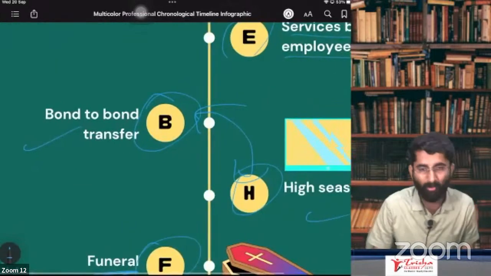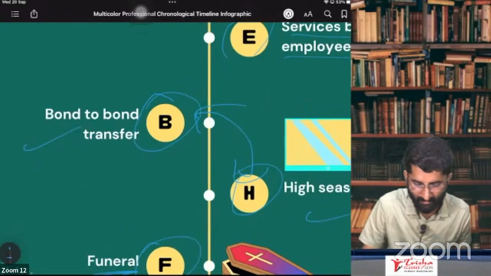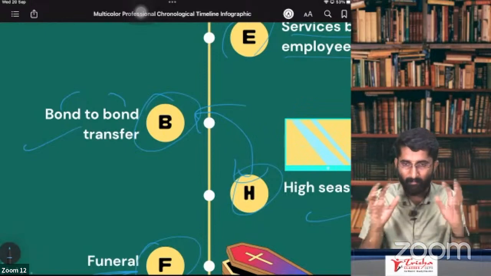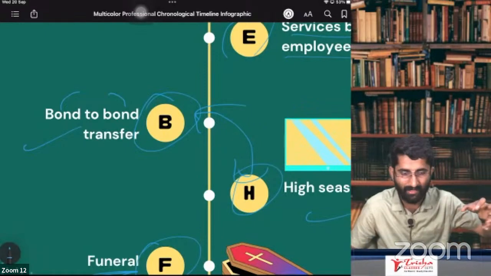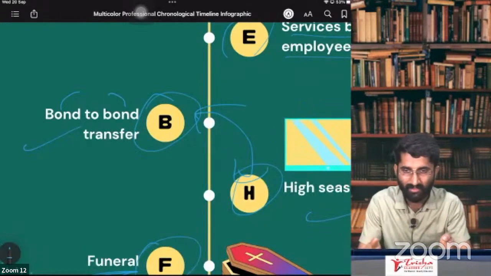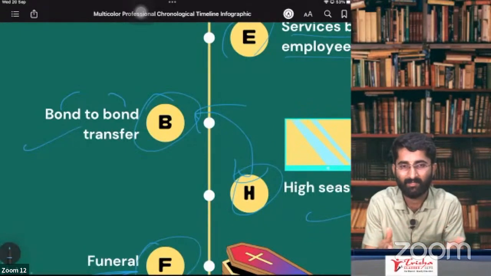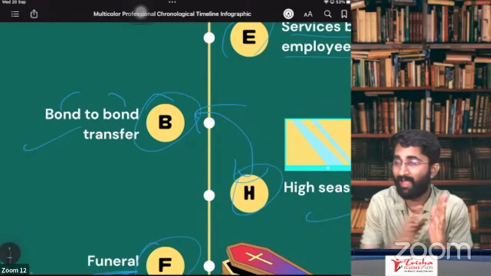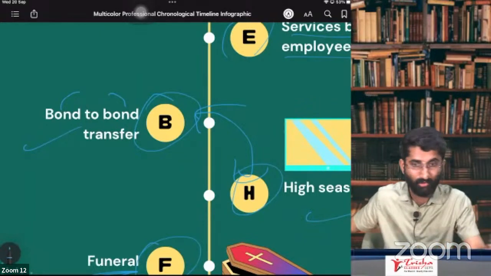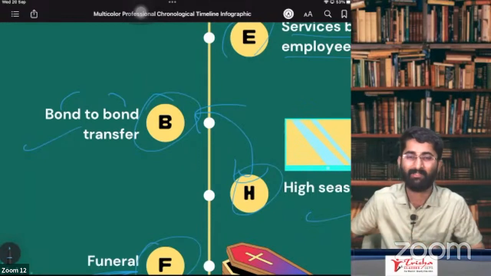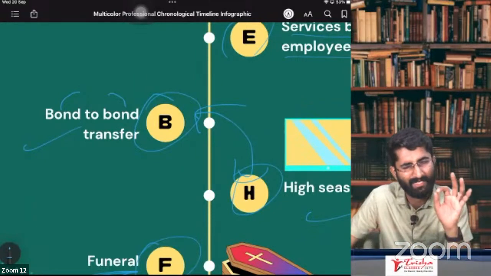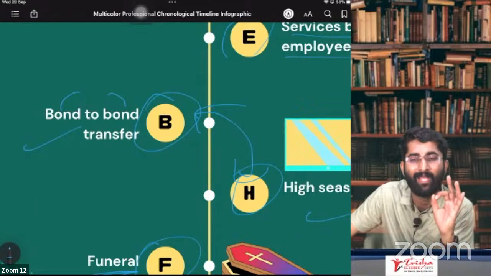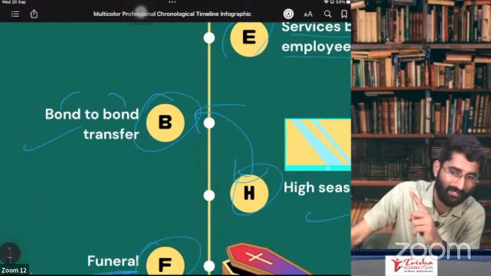Next one, bond to bond transfer. For the time being, what is bond to bond transfer? These are goods which have arrived. For example, I imported goods which have arrived in India and are there in the port. Now, I don't have money to pay the customs duty, so I take some time from the customs officers. Meanwhile, I find one buyer for those goods and I sell the goods to that person. This is called bond to bond transfer. This is a very small explanation, not the exact explanation. For the exact explanation, we have to go to CA Finals.